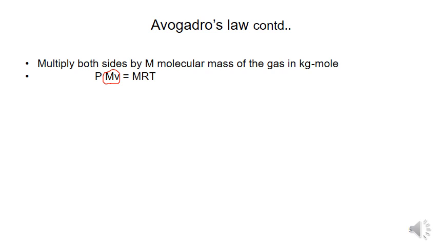Molar volume is nothing but the product of molecular weight and specific volume, and we can write it as capital V suffix mol.